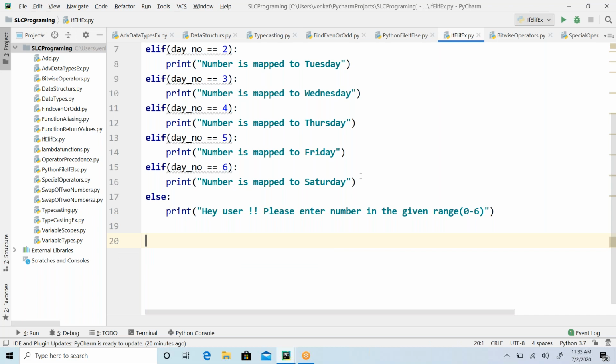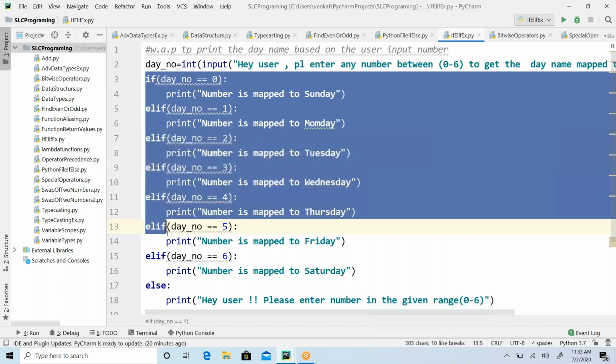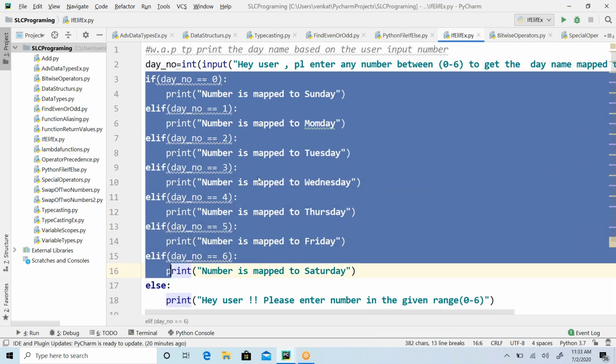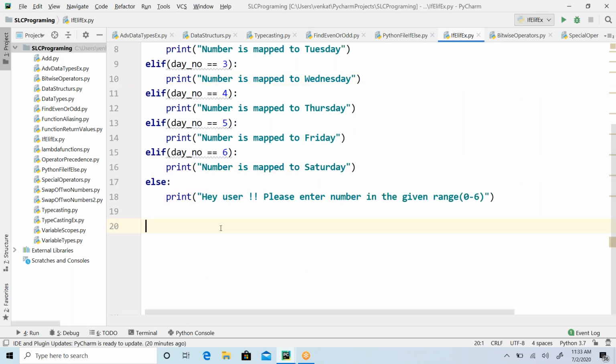But here our intention is not that, right? What you have to grab with these examples is how to use the conditional statement. How to use if else later? How to use if, elif, else statements? How to use if and else statement? That is our motto. While solving this problem, you have n number of approaches. But here our intention is not just to solve the problem. Our intention is to understand the concept of conditional statement. Whatever you want, you can use, and you give it a try. You solve it.